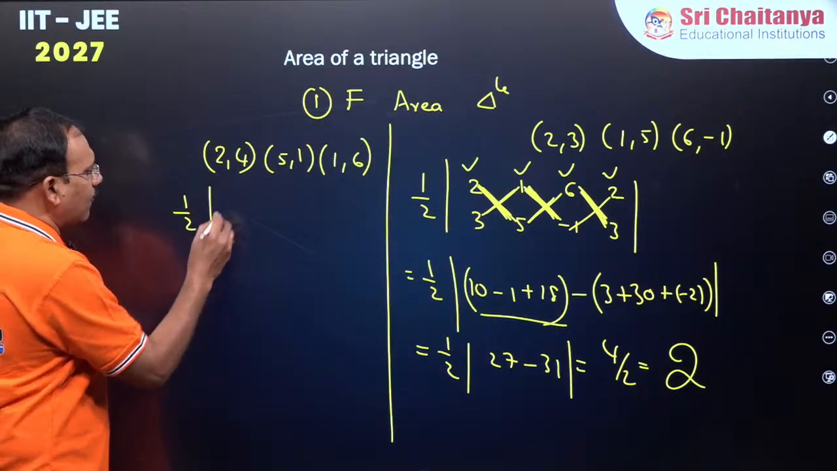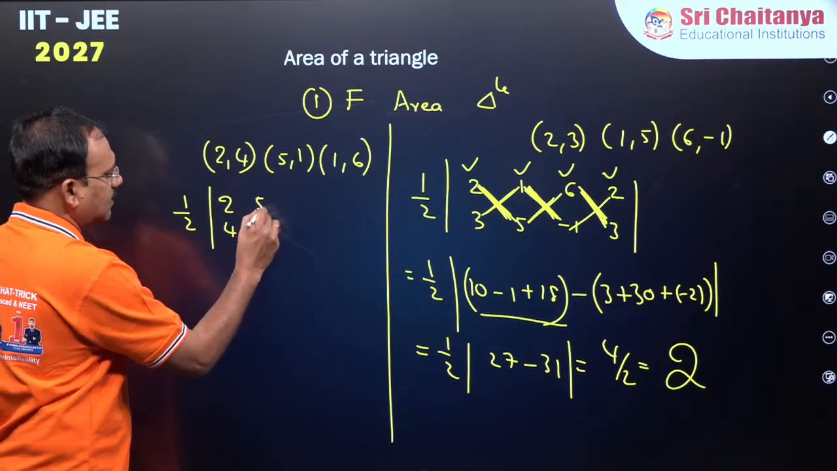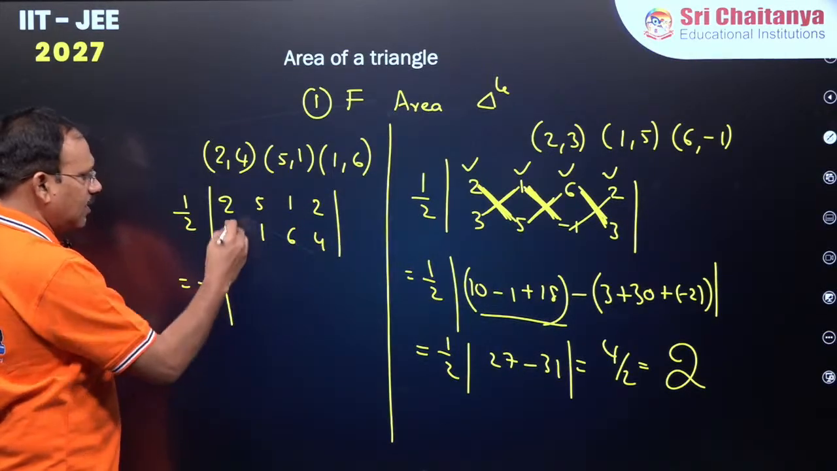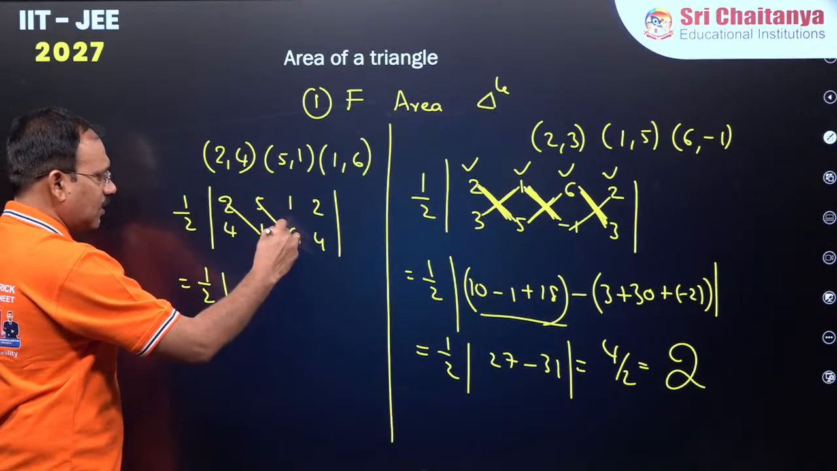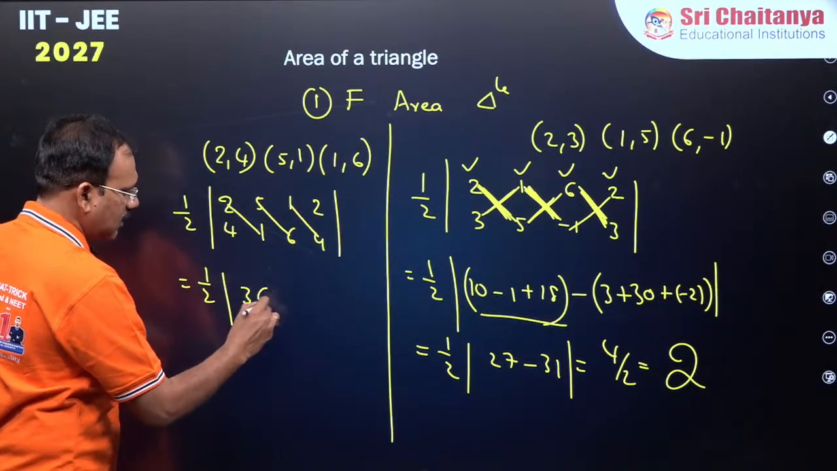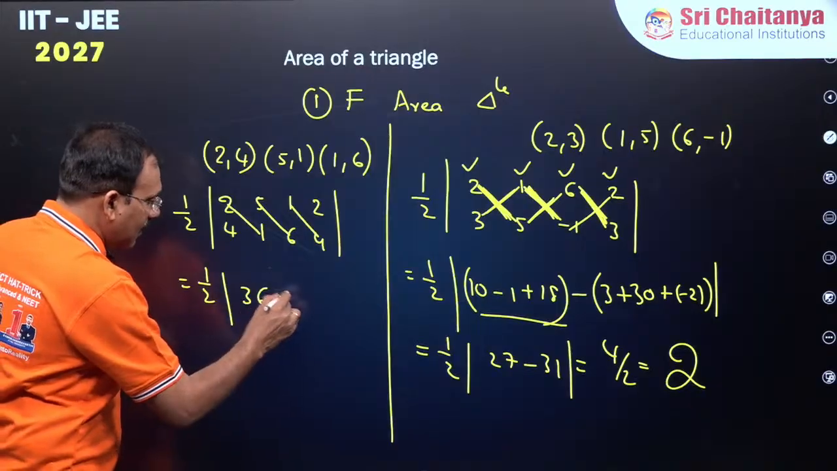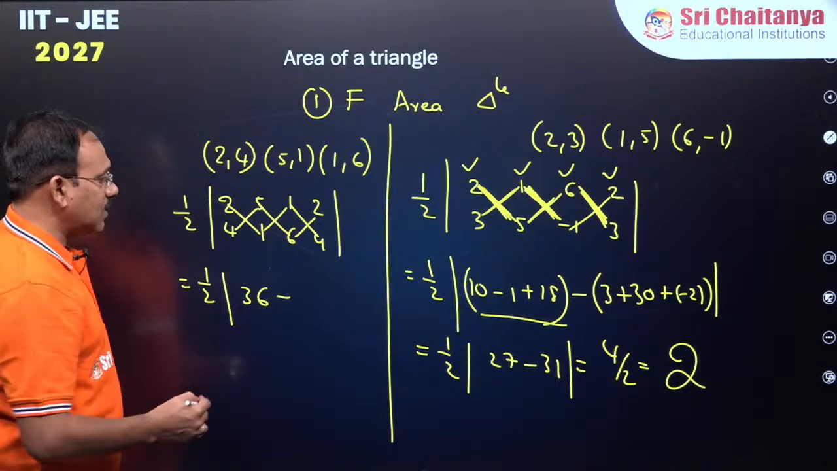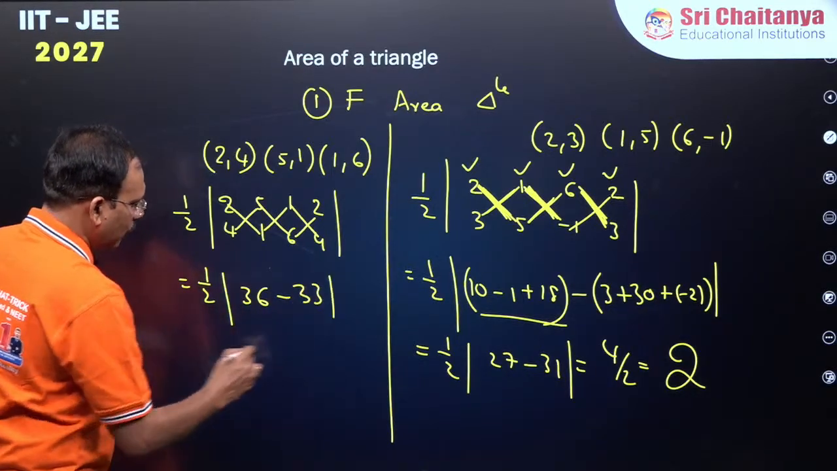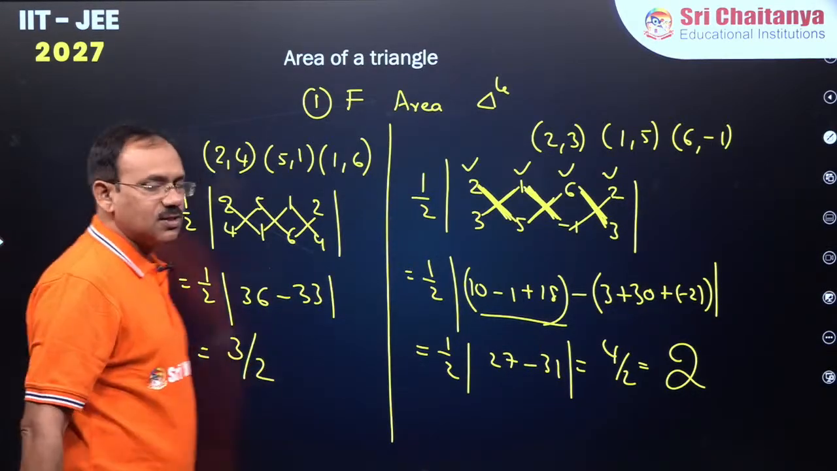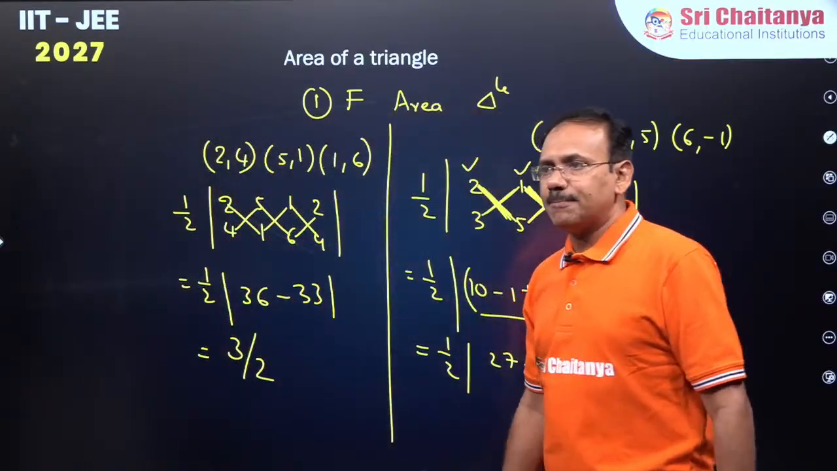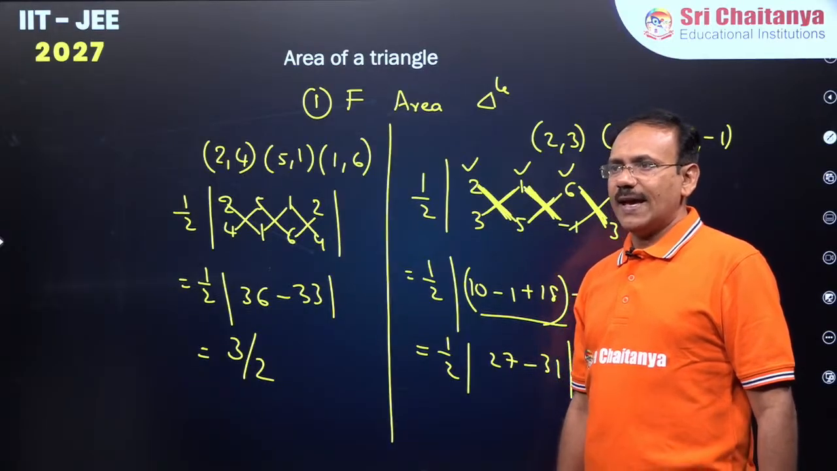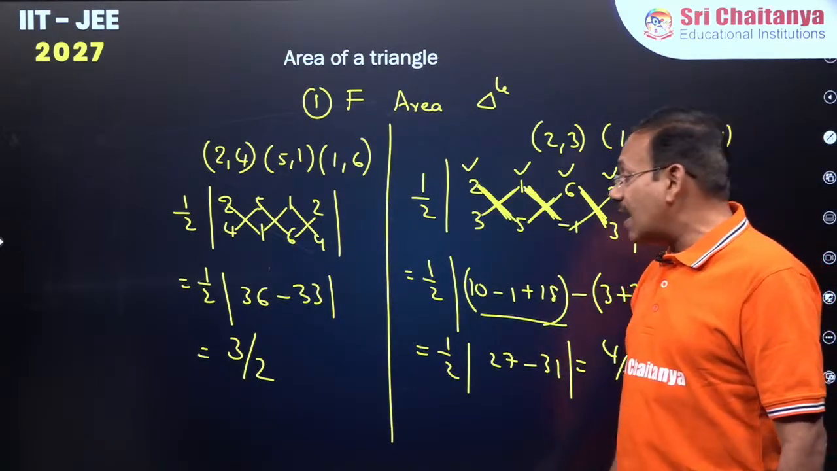I write half modulus, first vertex, second, third, and repeat the first. The next half modulus: this is 2 plus 30, 32, plus 4, 36 in one step, minus 20 plus 1, 21, 21 plus 12, that is 33. You will get 3 by 2 square units, that is 1.5 square units. Absolutely correct, 1.5. Jitendra, maybe the first who has given the answer, even Agneshri also. Fine. So the answer is 3 by 2.